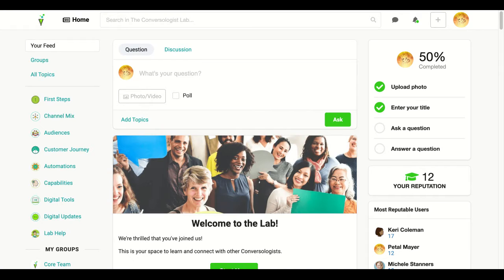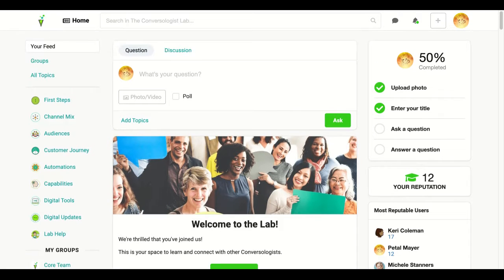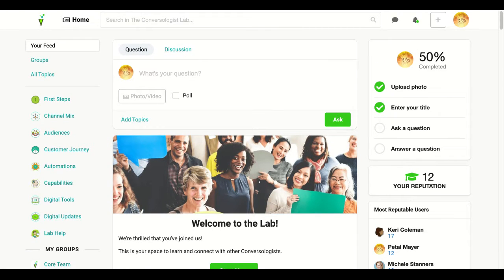Let me just take you on a tour of the platform so you know where things are. As soon as you log in, you will see three sections of the platform. Well, let's say four, which includes the top. Let's start with the one in the middle, which is basically your feed.